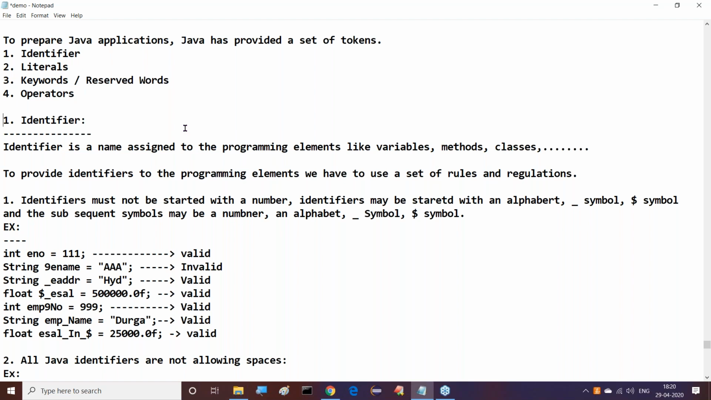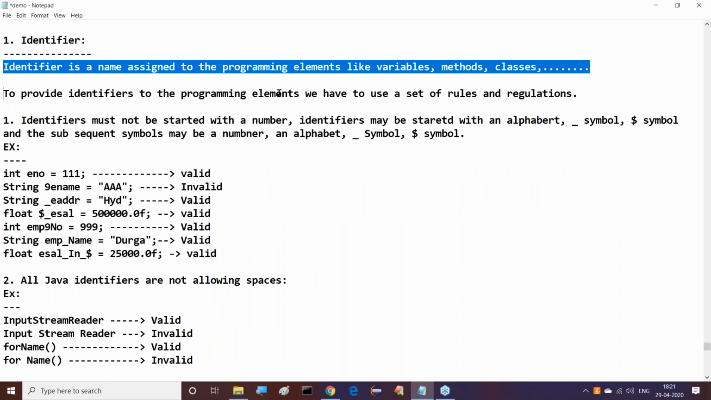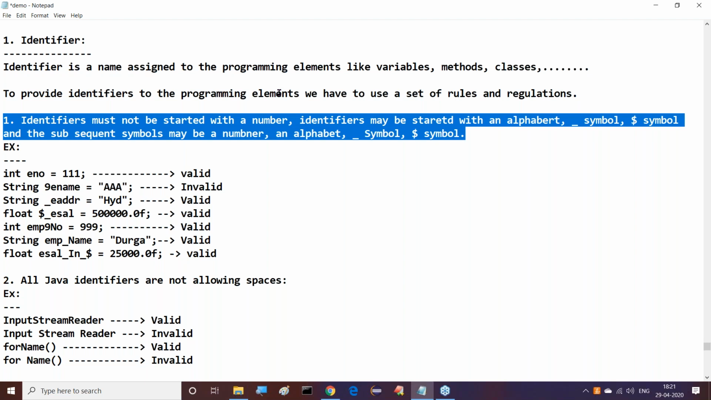We can understand it now. Next, after completion of this, the identifiers part. What exactly is the meaning of an identifier? An identifier is a name assigned to programming elements like variables, methods, classes, and so on. To provide identifiers to the programming elements, we have to use a set of rules and regulations. What are the various rules and regulations we have to follow? First one: identifiers must not start with a number. Identifiers may start with an alphabet, underscore symbol, or dollar symbol, but the subsequent symbols may be a number, an alphabet, underscore symbol, or dollar symbol.